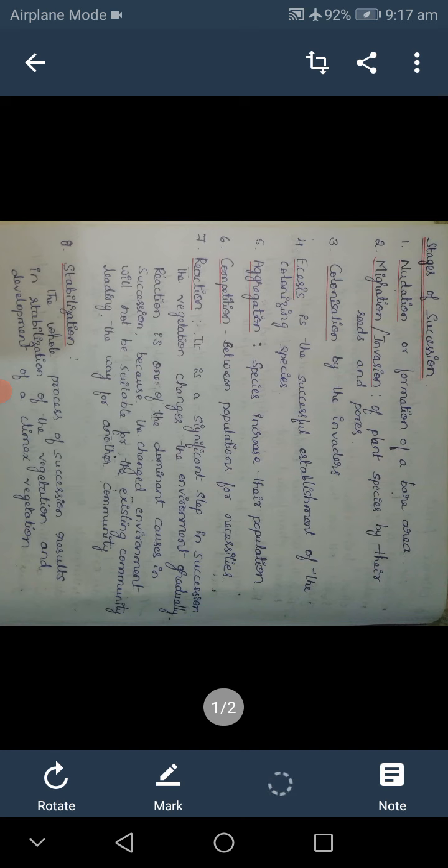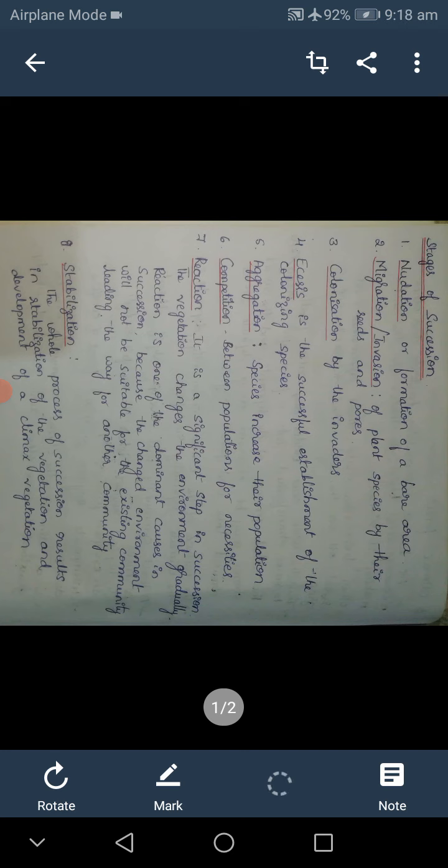Next is competition. Here there is competition between the populations for their necessities. What is the meaning of competition? It is the interaction between organisms or species in which both organisms or species are harmed.